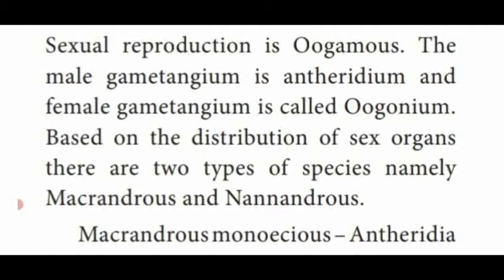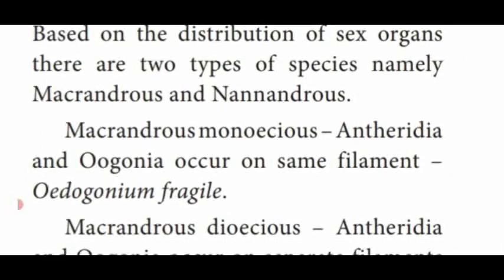Based on the distribution of sex organs, there are two types, namely macrandrous and nannandrous. First one, macrandrous monoecious. Monoecious means both the sex organs are present in the same filament, isn't it?